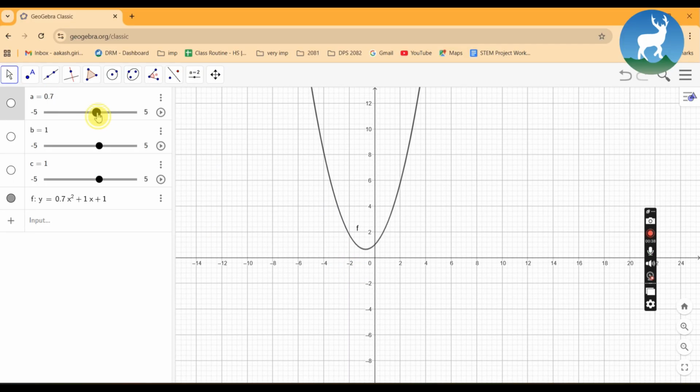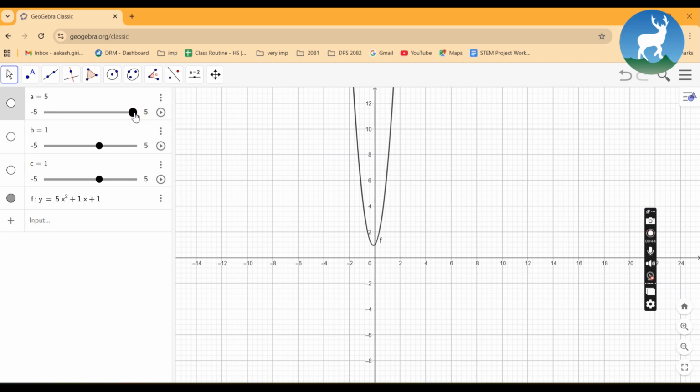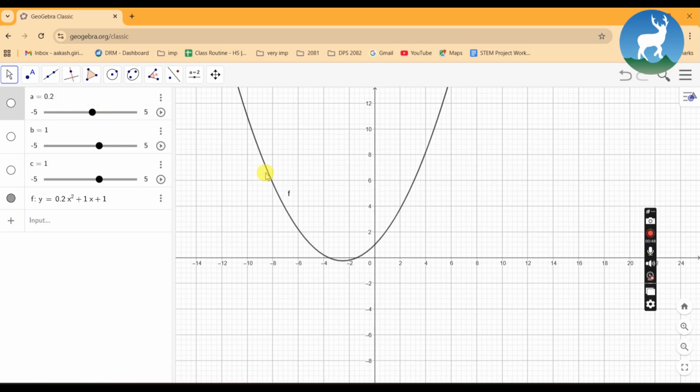If we increase the absolute value of a, the parabola becomes narrower, like we can see here. If a is small, the parabola becomes wider.